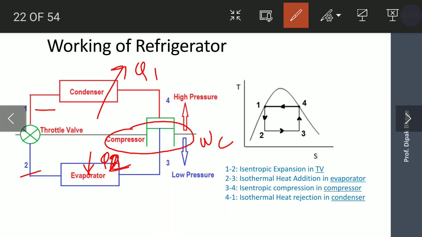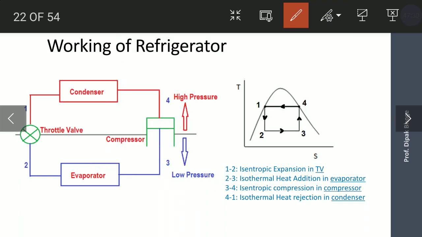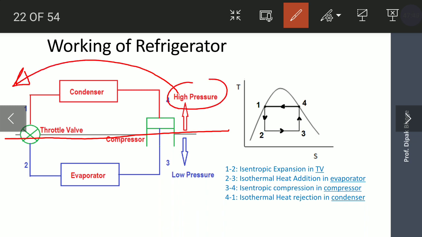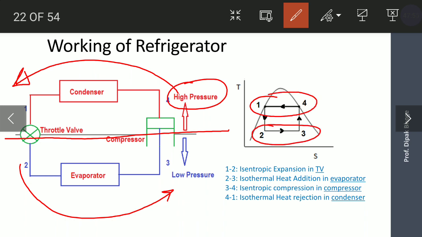If you draw a line here, the upper piping is the high pressure zone and the lower piping is the low pressure zone. 4 to 1 is the condenser pressure, and 2 to 3 is the evaporator pressure. This is the low pressure zone and this is the high pressure zone.